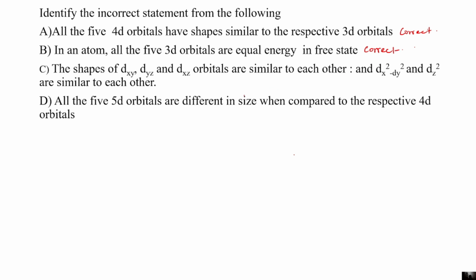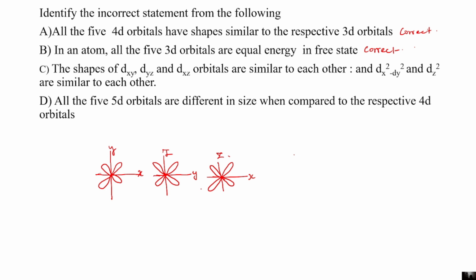And then option C is, the shapes of dxy, dyz and dxz orbitals are similar to each other, and dx square minus y square and dz square are similar to each other. This is wrong because the shapes of dxy, dyz and dxz look like this. The three orbitals are similar to each other.